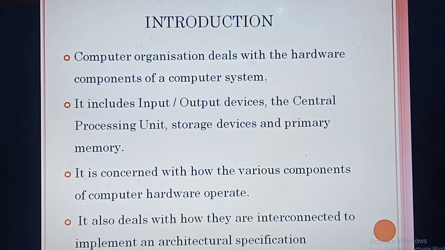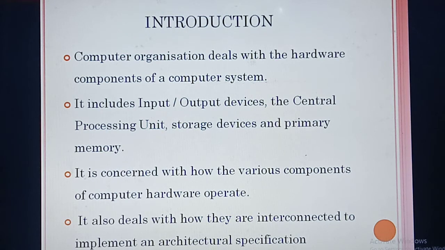So what devices are mainly included here? Input means you need an input unit and input devices. If you need to get output, you need an output device. Then processing is done by whom? The CPU. Processing is done by the central processing unit, that is the CPU. Then if you need to store in memory, how many types of memory have you studied? Two types, isn't it? Primary memory as well as secondary memory. So the hardware components you are going to study in detail in this chapter are the input and output devices, the CPU, then the storage device and the memory device. Understood the outline of this chapter?